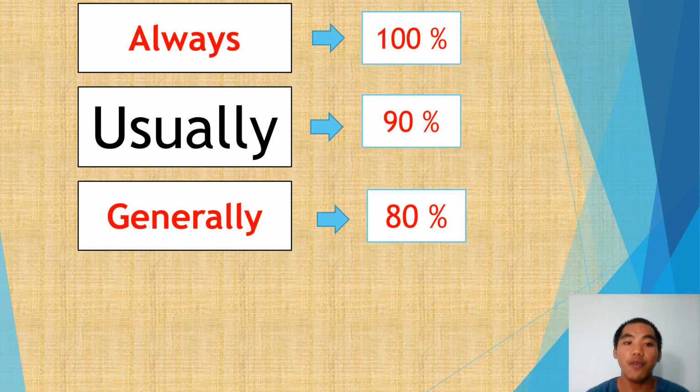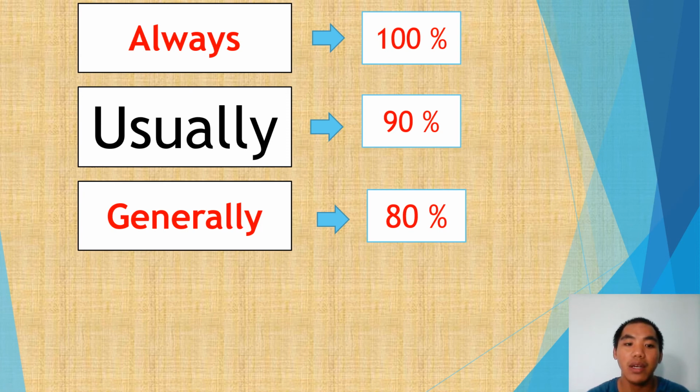So, for example, with the adverb of frequency always, I always get up at 6 o'clock, meaning every time or every day you get up at 6 o'clock. But if you say, I usually get up at 6 o'clock, then the percentage of the verb get up is only 90%.